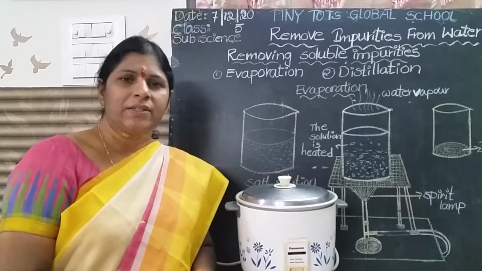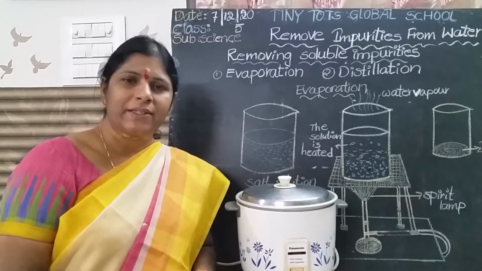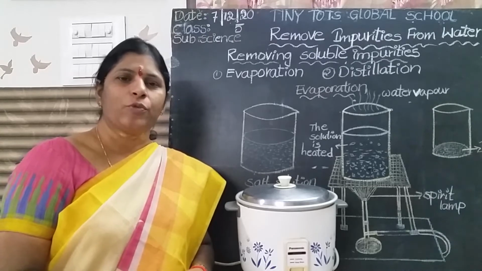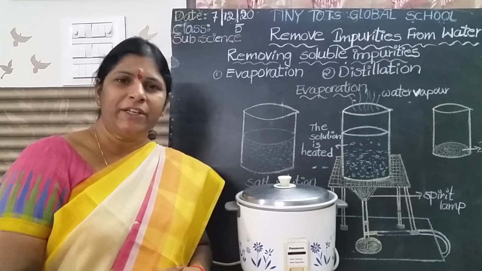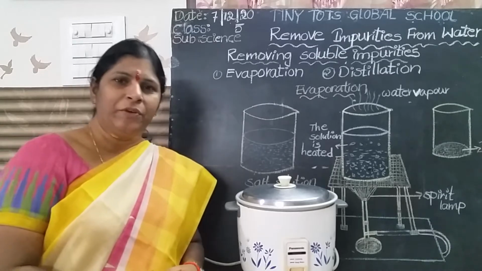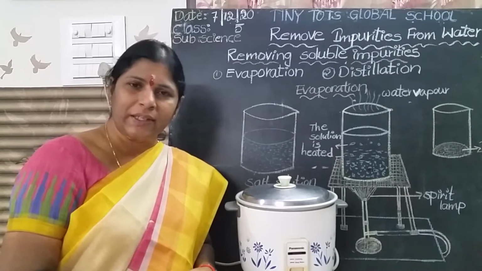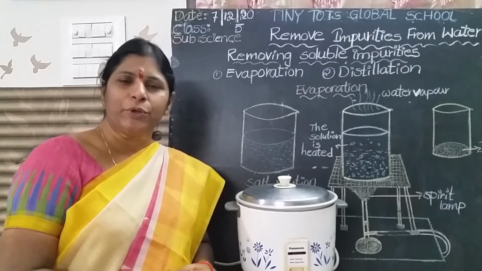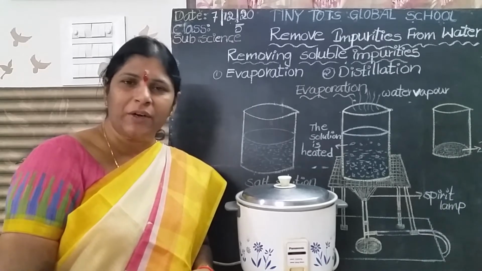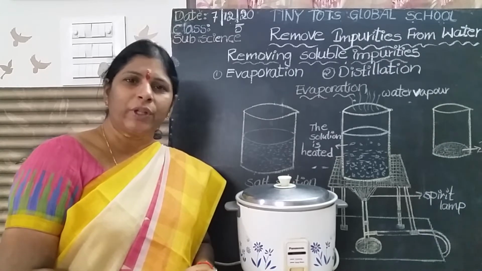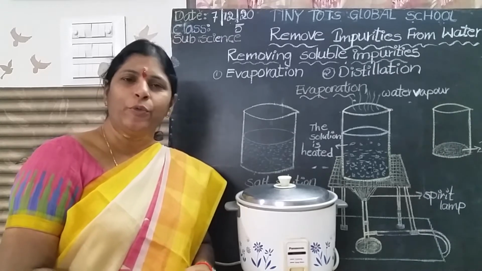Are you listening to the lessons, children? What we had discussed the day before yesterday? Recall once. Yes, water. Rain is the main source of water. Rainwater is the purest form. But if it reaches the soil surface, water becomes impure. Impure water is not fit for drinking. That's why we remove the impurities from the water.